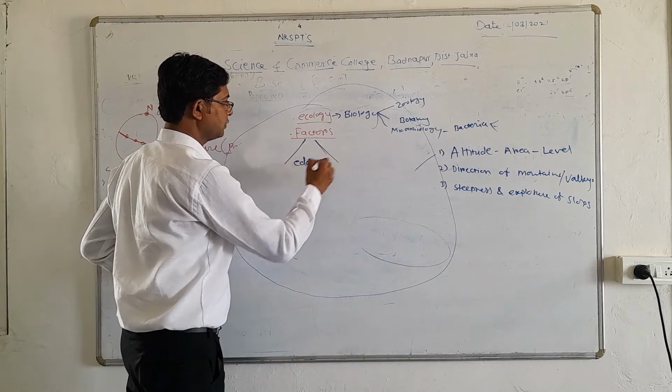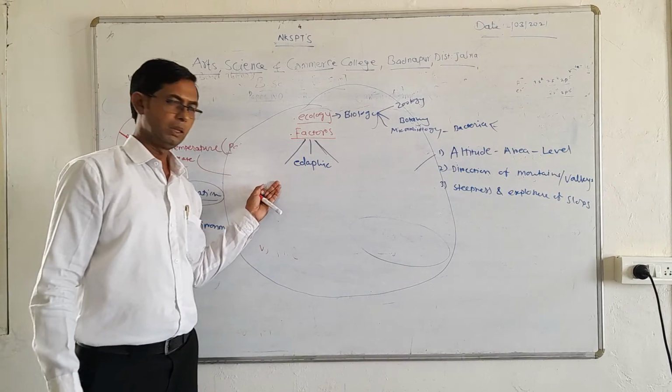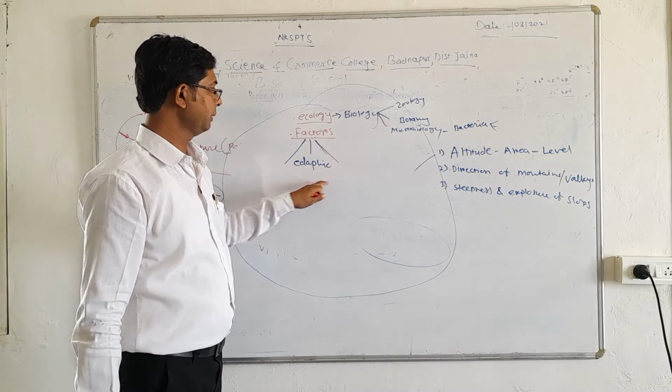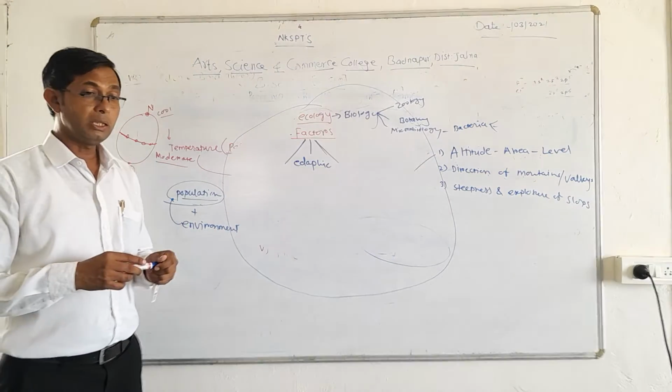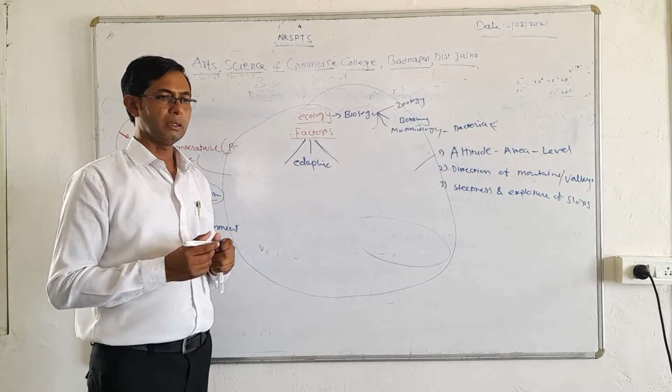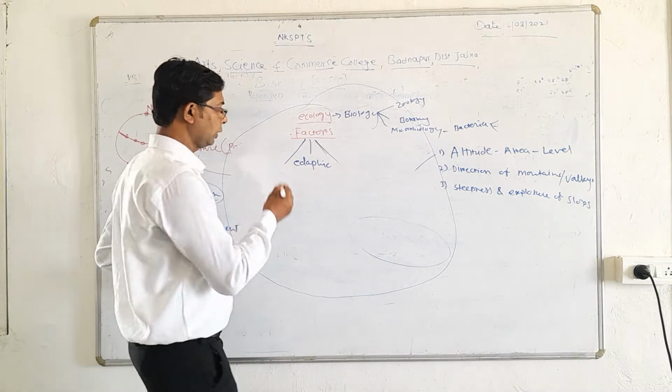So this one is first, second, and this one is the third factor. पहिला फॅक्टर आपण क्लायमॅटिक बघितला, टोपोग्राफिक फॅक्टर बघितला, and now the edaphic factor is also there. Particularly this edaphic factor includes the soil and soil types or soil parameters.